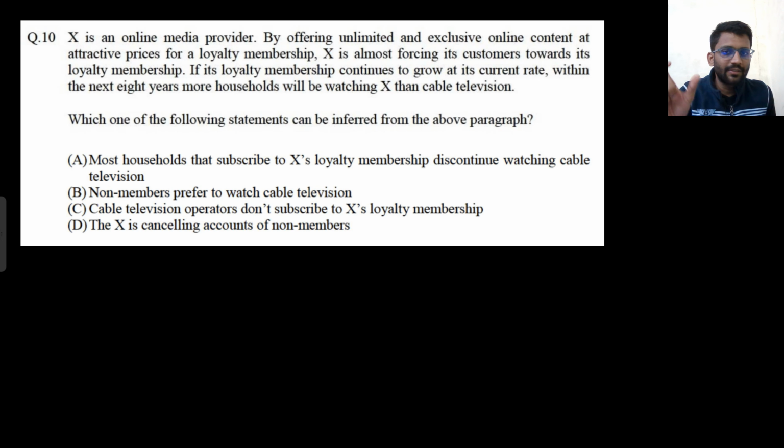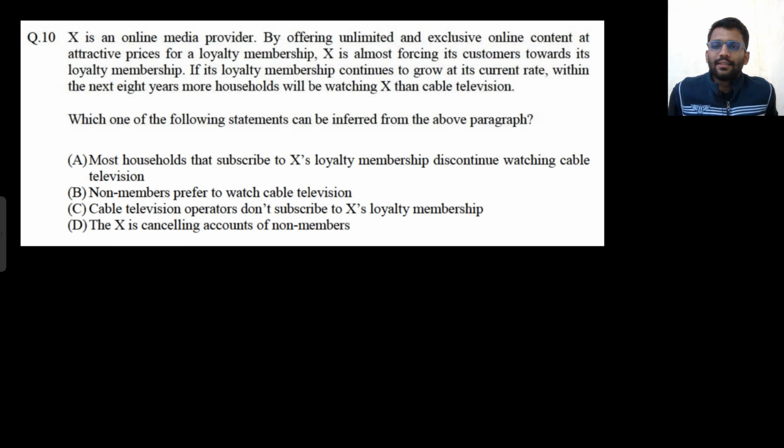If you take their loyalty membership, you will get access to unlimited exclusive online content. X is almost forcing its customer towards its loyalty membership. What do you mean by forcing? That means people are getting attracted towards it, because the price is very attractive. Also, in that price, you are getting unlimited exclusive online content. So they are talking about Netflix, I guess.